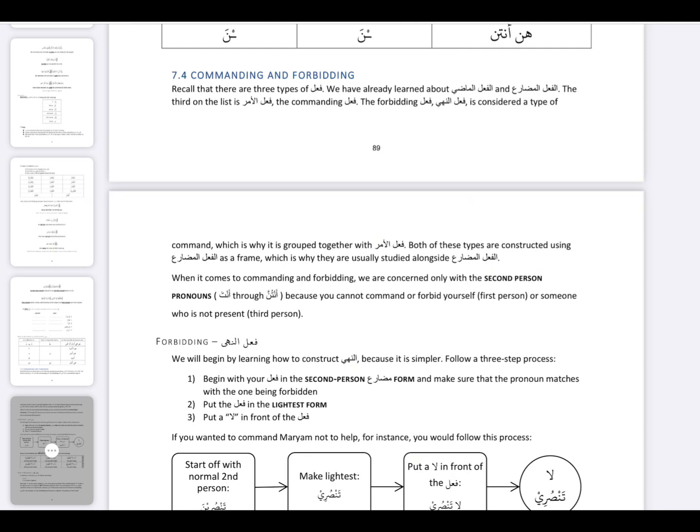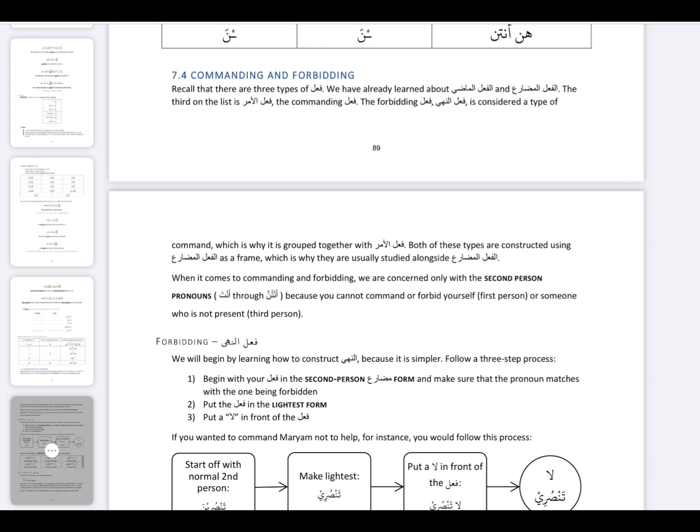Who are the second person pronouns? Second person pronouns are anta, antuma, antum, anti, antuma, antunna. All the yous. The you he, and the you she, all the yous. So you have to remember these two things.